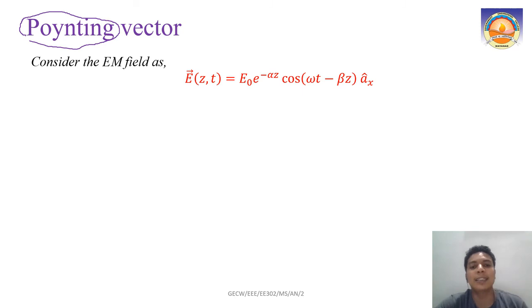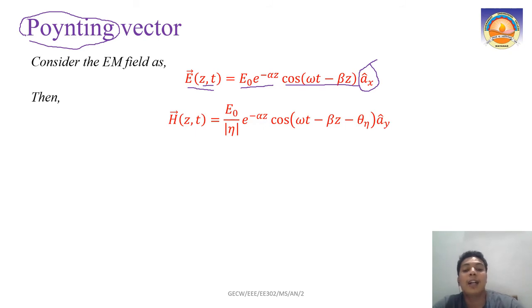Now, let us consider our electromagnetic field. On a general understanding, our electromagnetic field E of z,t, which is a variable of space as well as time, is equal to E0 e raised to minus alpha z cos(omega t minus beta z). In which direction is it varying? In the x direction, right? This is one general solution.